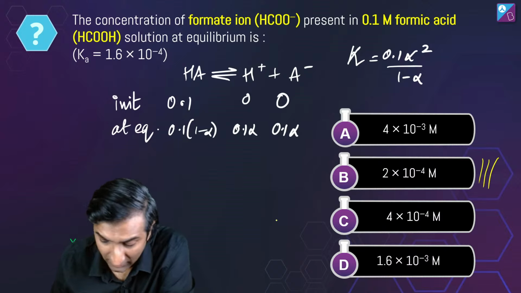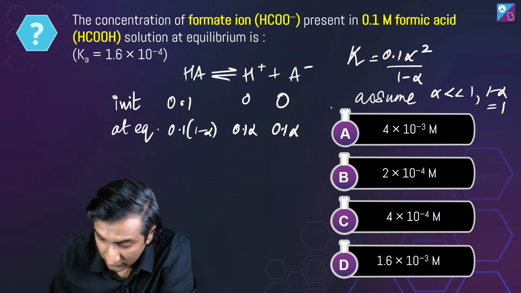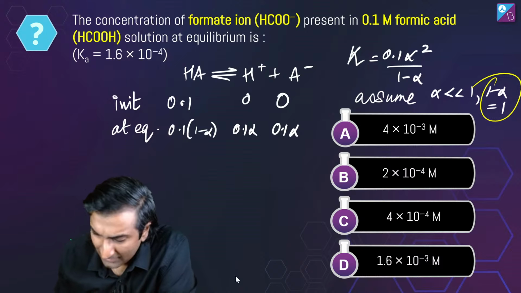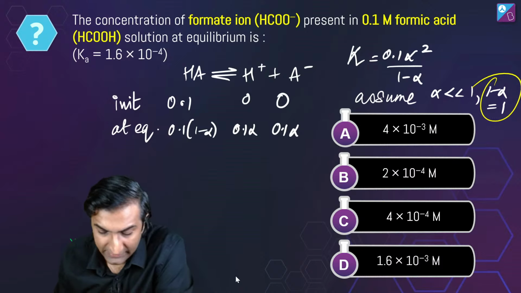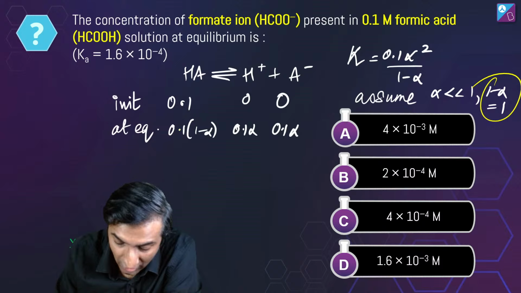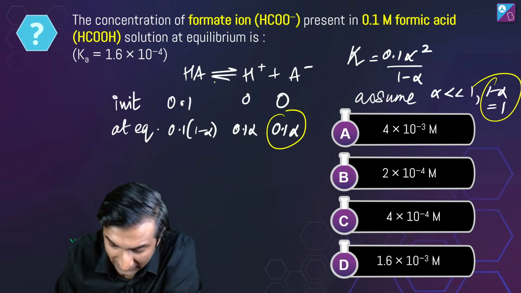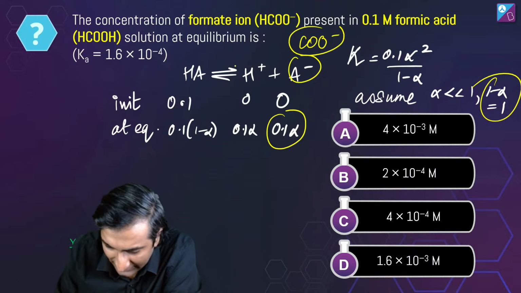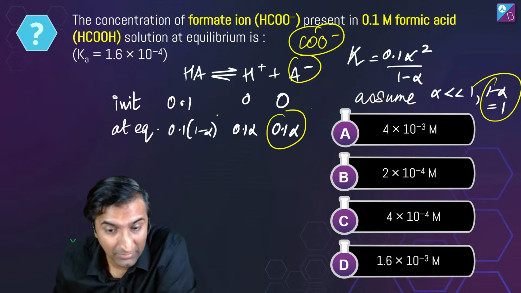This is how I want to do it. Assume that alpha is really small, so 1 minus alpha is equal to 1. But what do we need to find? We need C alpha. The concentration of formate ion, meaning A minus, is what I've written as A. So I need 0.1 times alpha. B for Bombay.